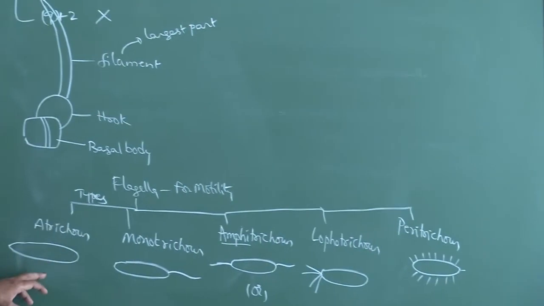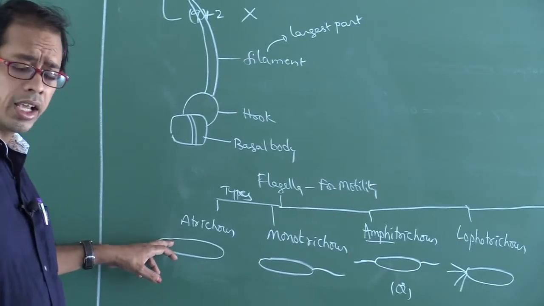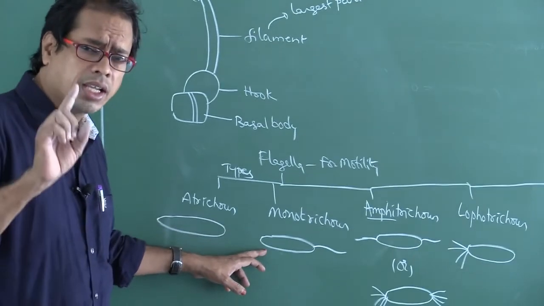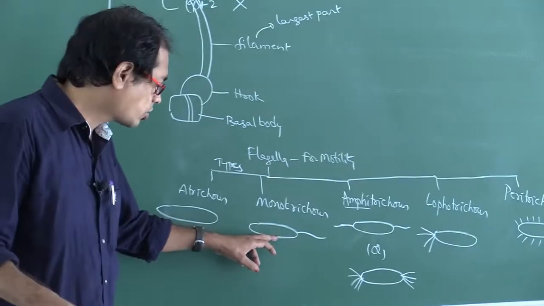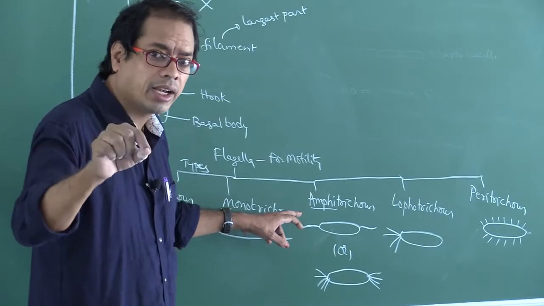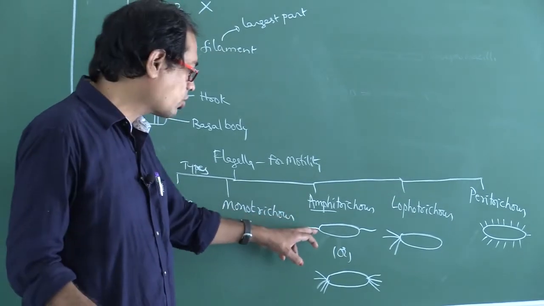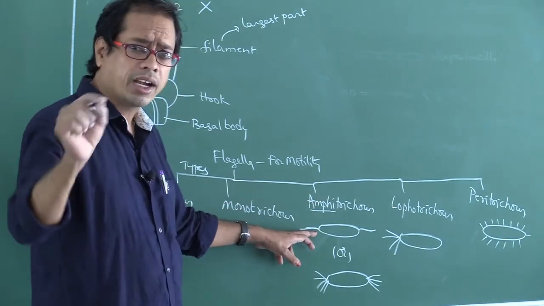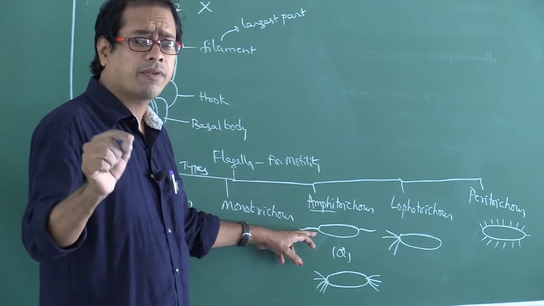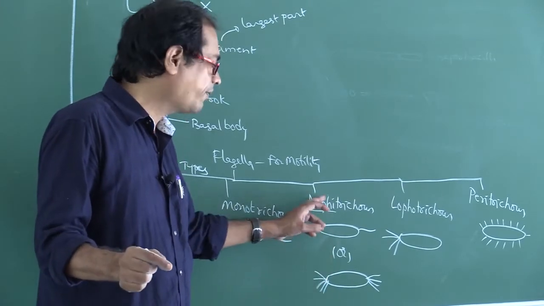If the bacterium is without flagellum, it is so called atrichous. If the bacterium has a single flagellum at one end, it is so called monotrichous. A single flagellum at each end, or both the ends of the bacterium, is amphitrichous. Or in other words, a tuft of flagella at each end of the bacterium is amphitrichous.